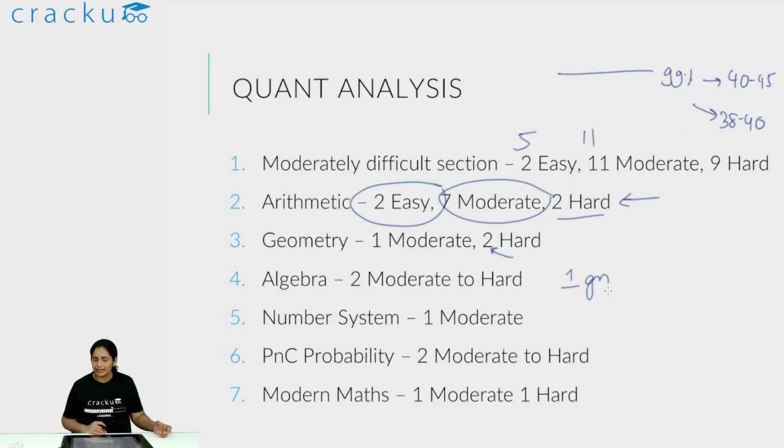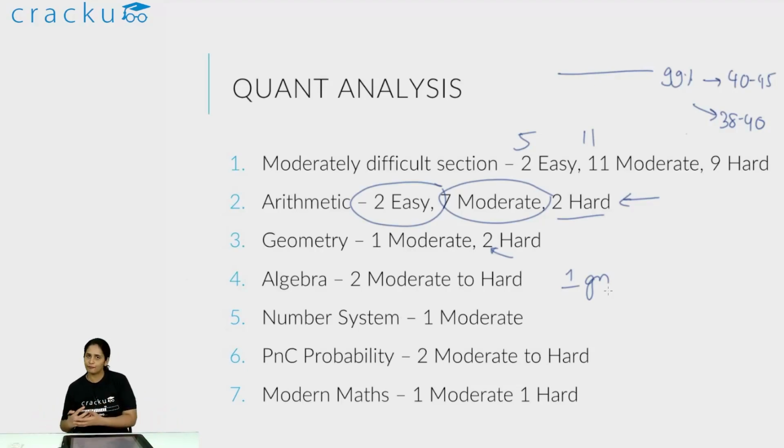A lot of people, I think, were not able to attempt it, and it was classified as hard because a lot of people are just skipping the concept of probability. But if you know the concept of probability, it is not a difficult question at all. And this is where basically people will outshine their peers.